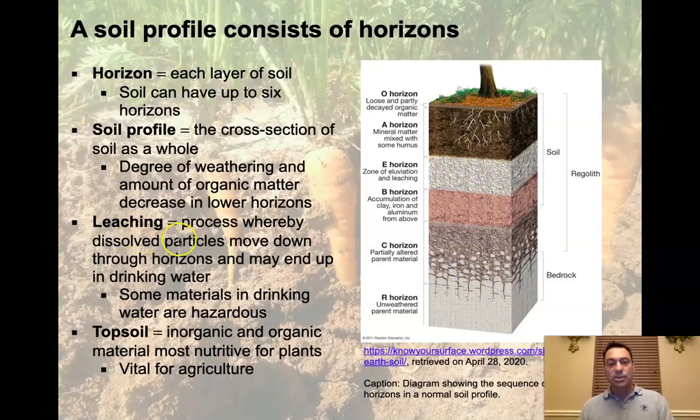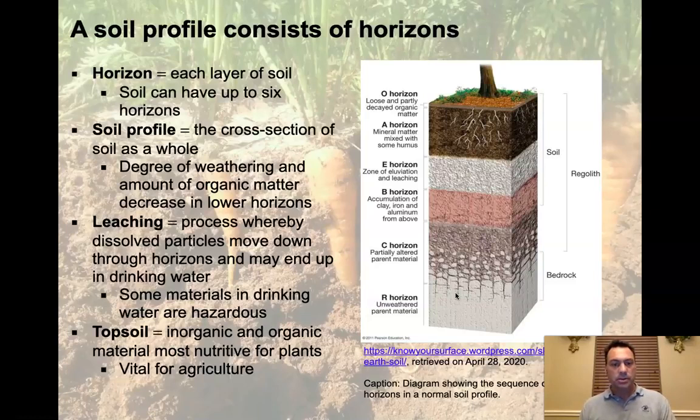Another process is leaching. This is a process whereby dissolved particles move down through the horizons and may end up in drinking water. So constantly it's raining up here. You might be watering this field. Imagine this is an apple tree or an apple field, and you're out here irrigating. That water is constantly running through that soil from the surface down to the bedrock. As it moves, it has the ability to remove particles, dissolve those things, and move them from the top down lower in the soil.